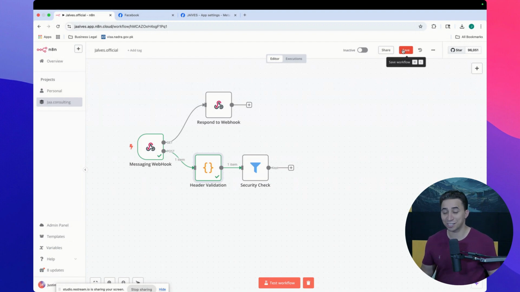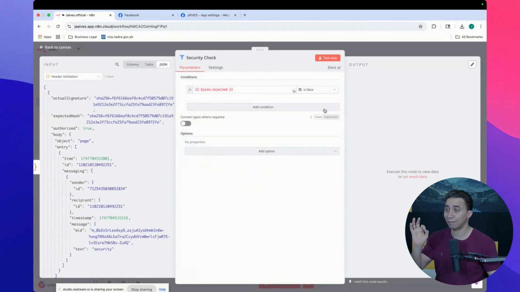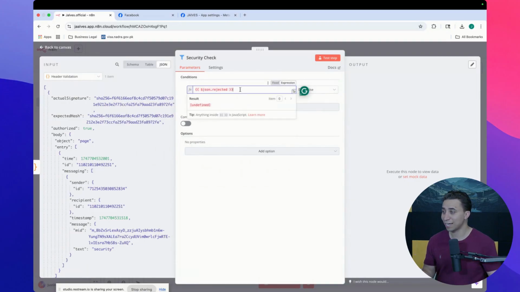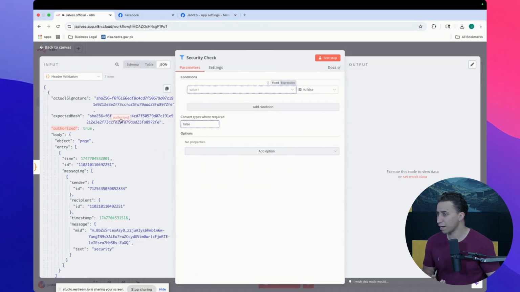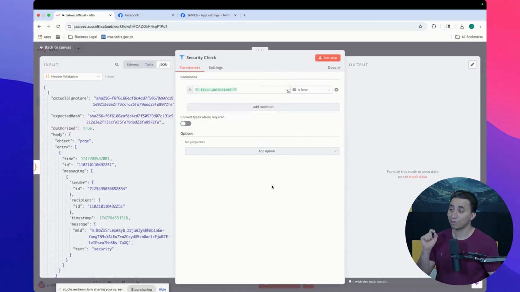What a filter does is very simple. It's going to let something through. It's going to discard other things. That's all the filter functionality does. As you see right now, the reject is giving it wrong because I changed the name. I can delete this and then now I can just come and authorize.